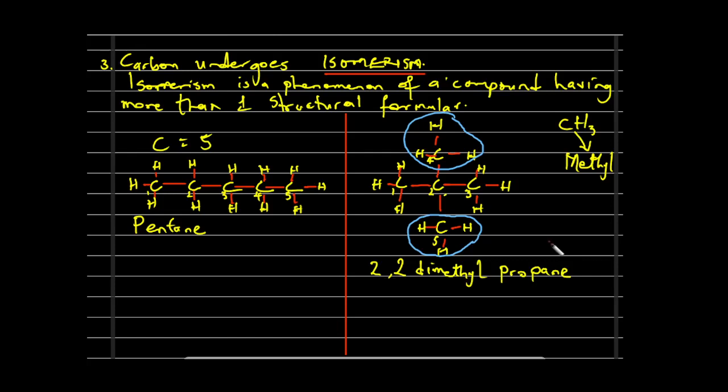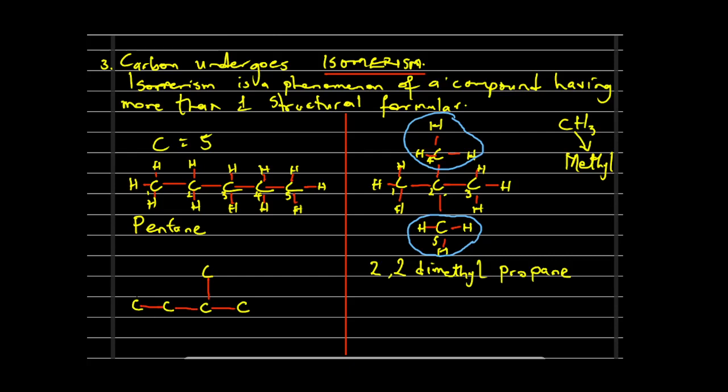Let us quickly see. We can still have another structure where we can have something that looks like this. We can still have carbon, carbon, carbon, carbon, and here we have another carbon. Let me put this here, and then I will put all of the bonds. This is one bond, this is another bond. Here I have another bond, here I have another bond.